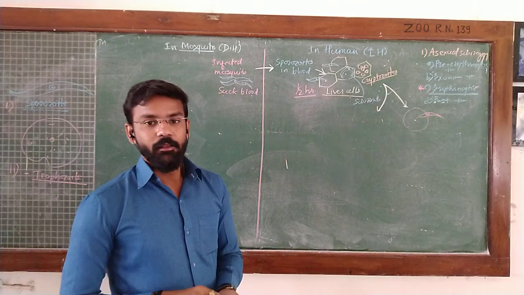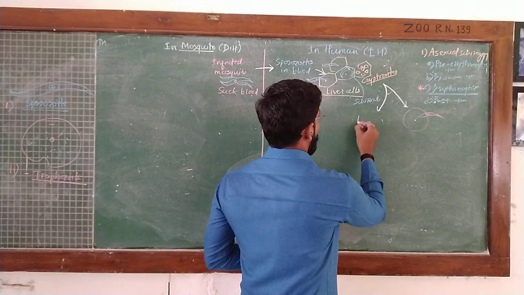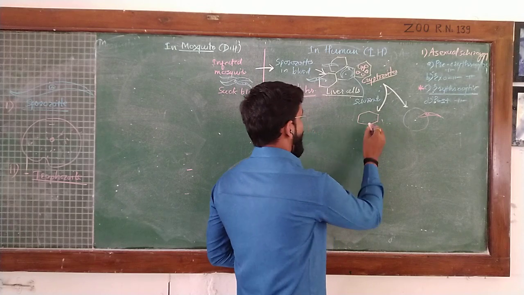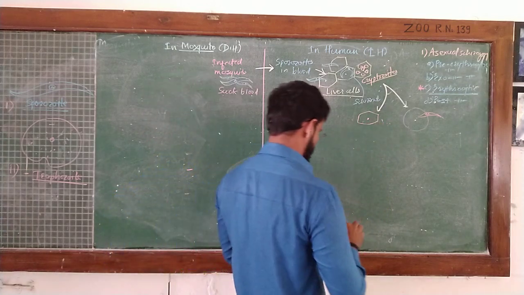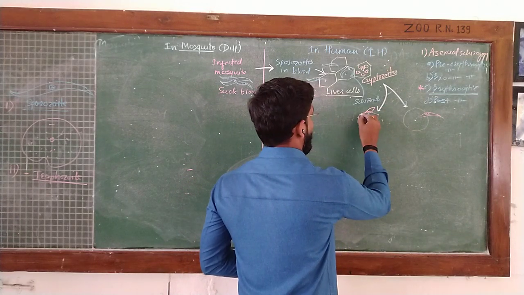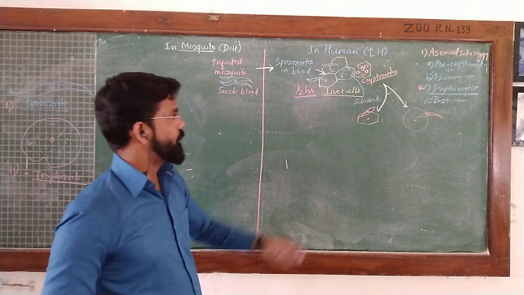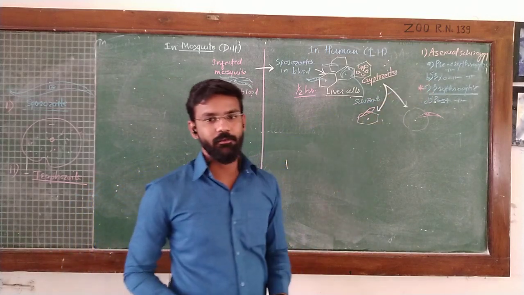While some members of the parasite go inside fresh liver cells and continue the same cycle in the hepatic cell, that is exoerythrocytic schizogony.